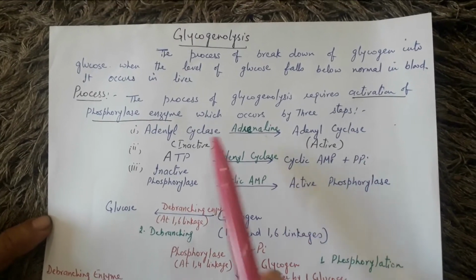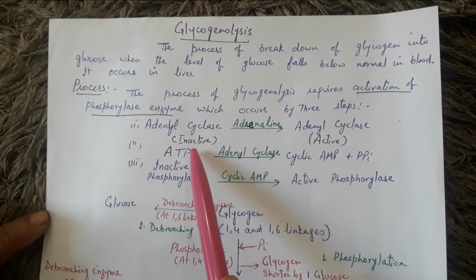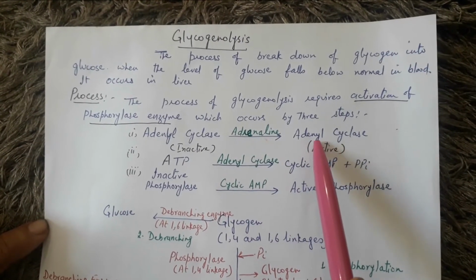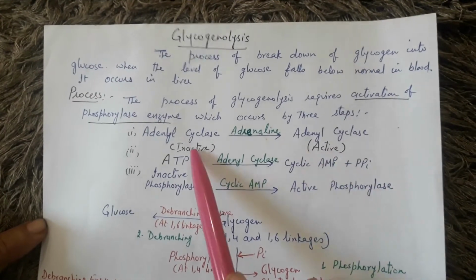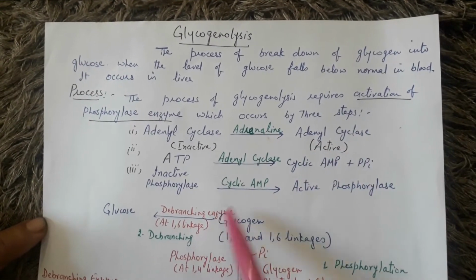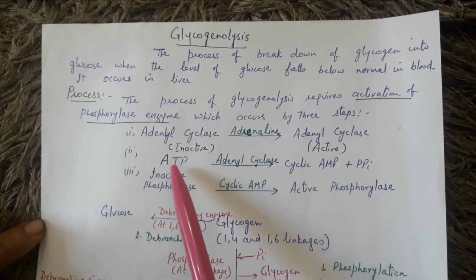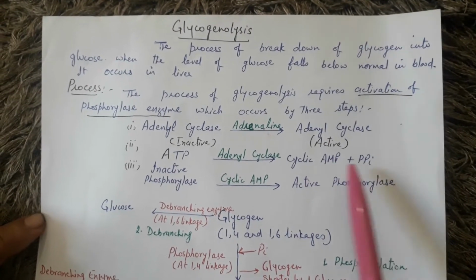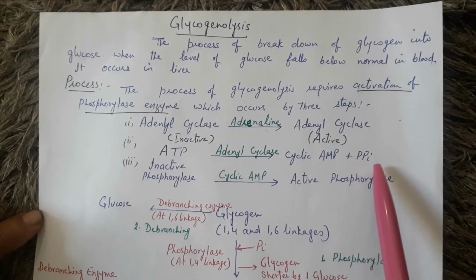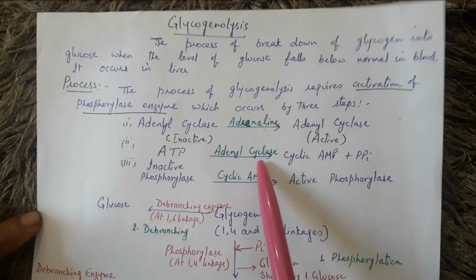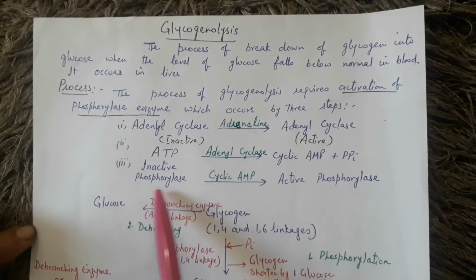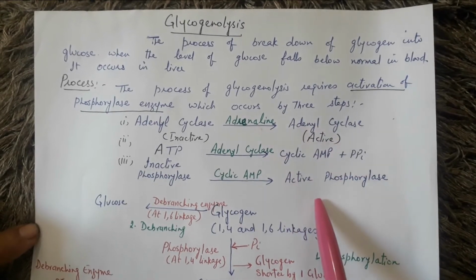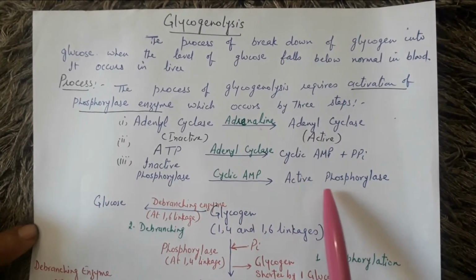These steps are: in the first step, adenyl cyclase, which is present in inactive state, in the presence of adrenaline hormone, changes into adenyl cyclase in its active form. So it is activated in the presence of adrenaline. This adenyl cyclase then converts ATP into cyclic AMP and the pyrophosphate group is removed. Then this cyclic AMP helps to activate inactive phosphorylase into its active form. So these are the 3 steps in which the phosphorylase enzyme is activated.